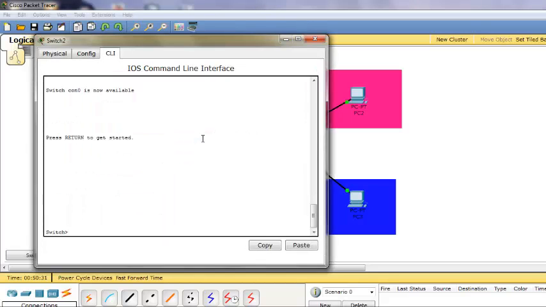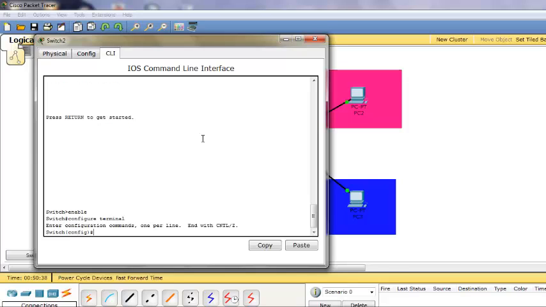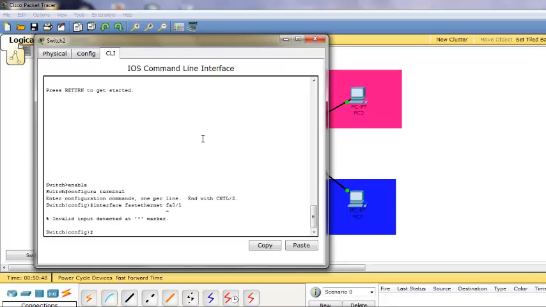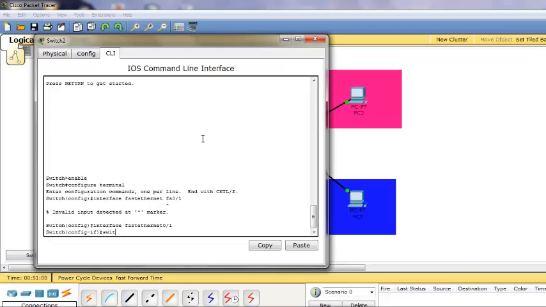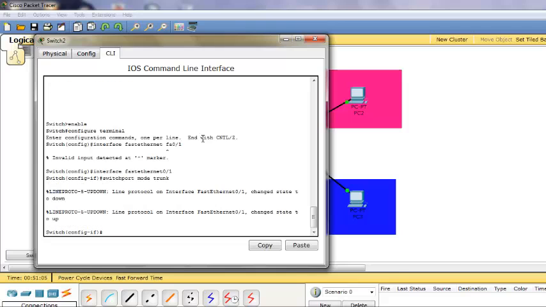So enable, configure terminal, then interface FastEthernet 0/1, enter. Oh, wrong spelling. Interface FastEthernet 0/1, then switchport mode trunk, then enter and exit.